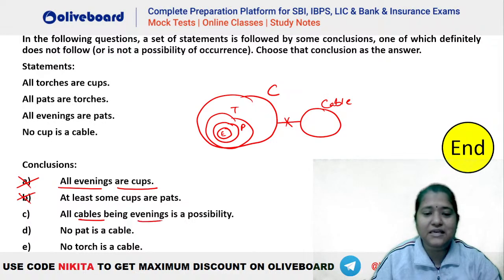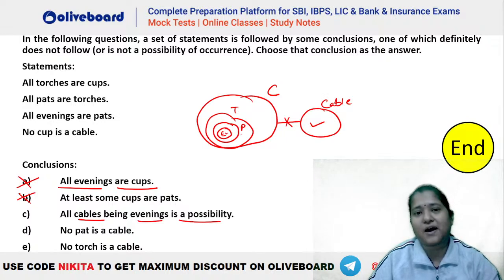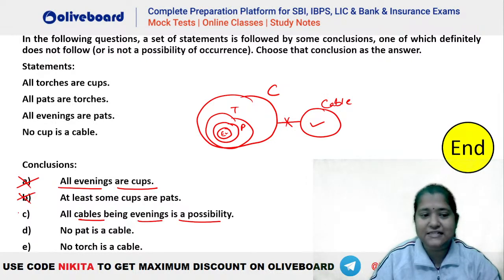All cables being evenings is a possibility. Can all cables be a part of evenings? You can see no cable can be a part of evening, isn't it? Cable cannot go inside cup. So how will it interact with evening here? So cable तो evening के साथ interact ही नहीं कर सकता. How can all cables go inside evening? Isn't it? So this is the one which is going to be definitely false here. Possibility ही नहीं है ना? I hope this is clear everybody.